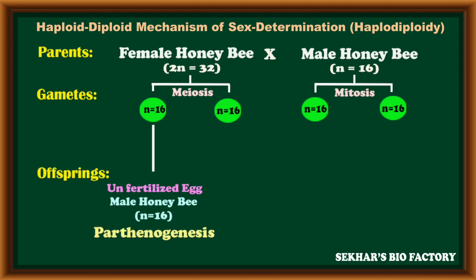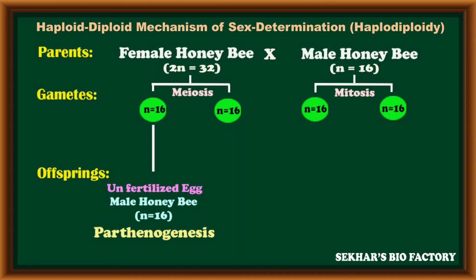Sometimes it fails to perform fertilization. Coming to the first condition, the female honeybee produces haploid female gametes, which are egg cells. If an egg cell does not undergo fertilization, such an unfertilized egg cell directly becomes a male honeybee with 16 chromosomes.